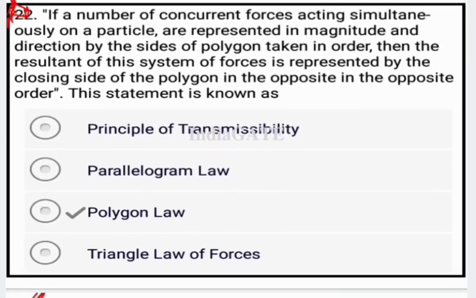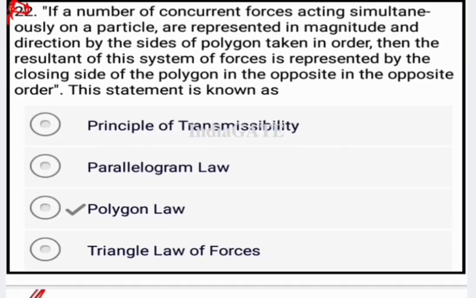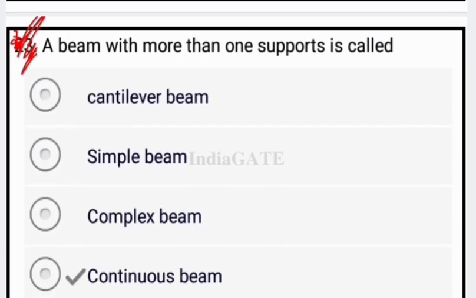Now come to the next question. If a number of concurrent forces acting simultaneously on a particle are represented in magnitude and direction by the sides of a polygon taken in order, then the resultant of this system of forces is represented by the closing side of the polygon in the opposite order. So the statement is known as the polygon law. Okay, now come to the next question.